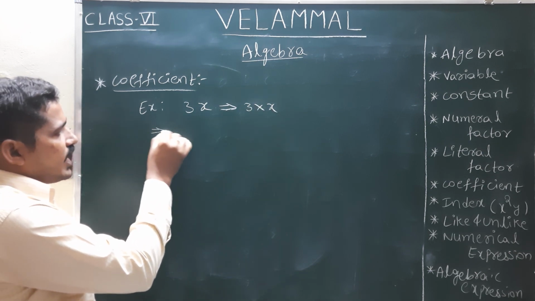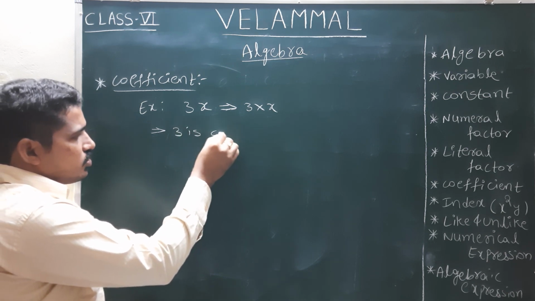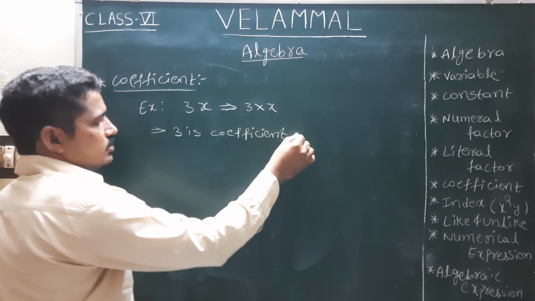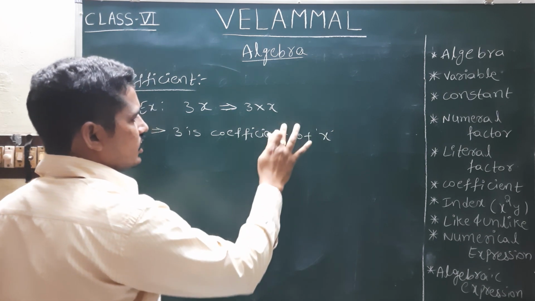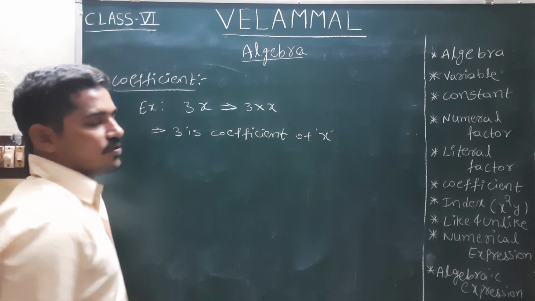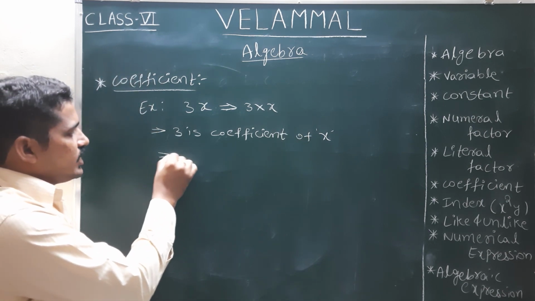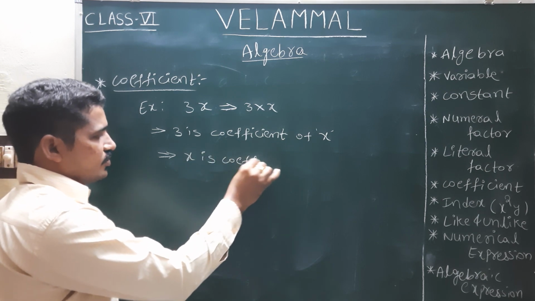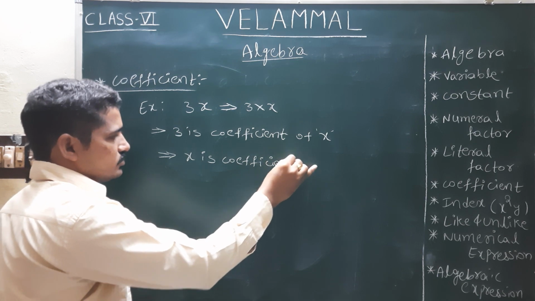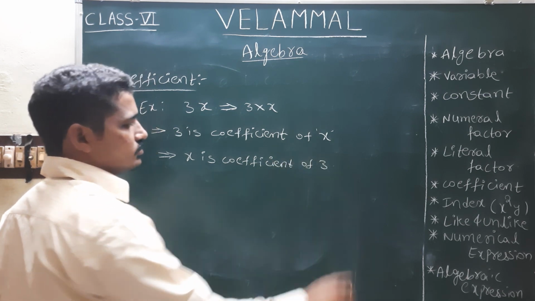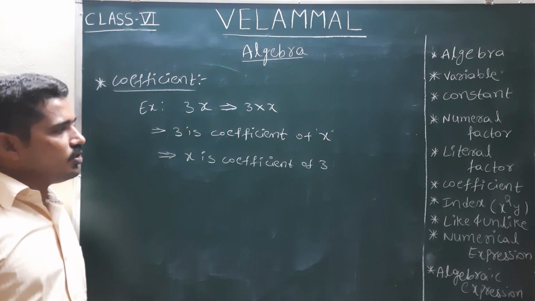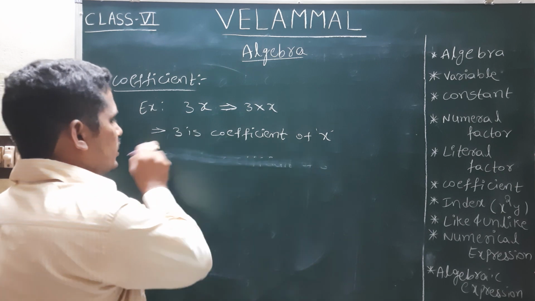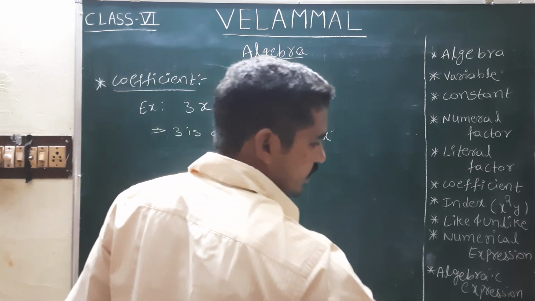So we call 3 the coefficient of x, and we can also say x is the coefficient of 3. We will say 3 is the coefficient of x.